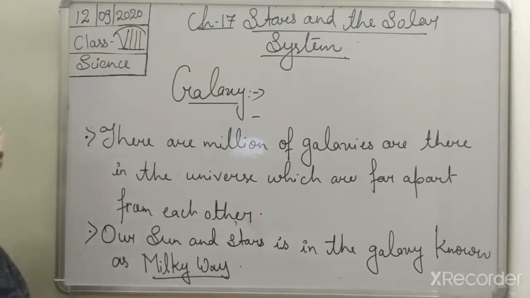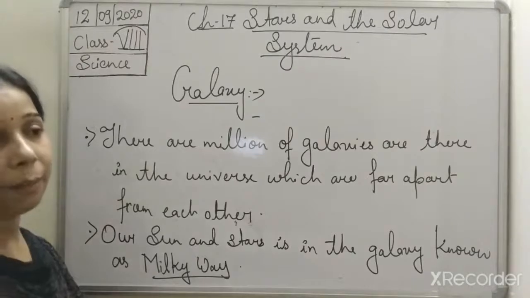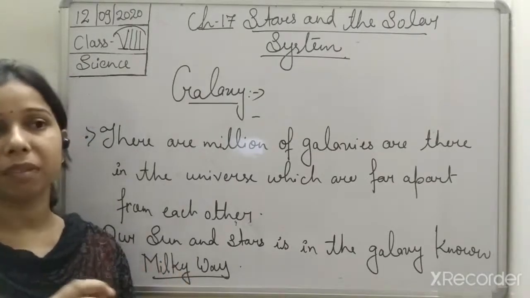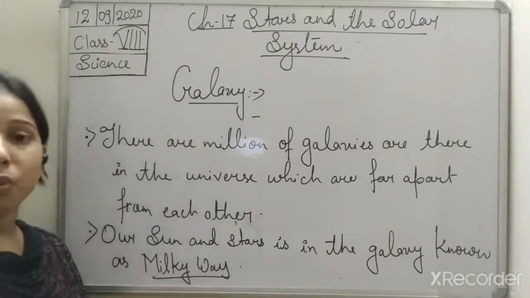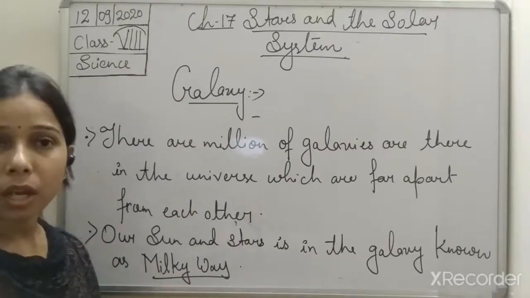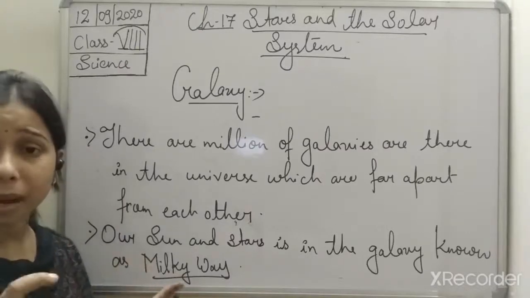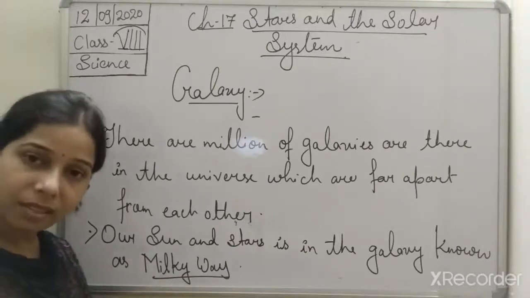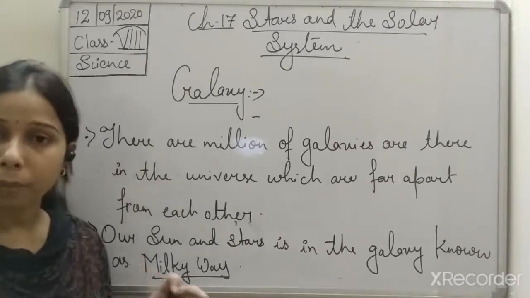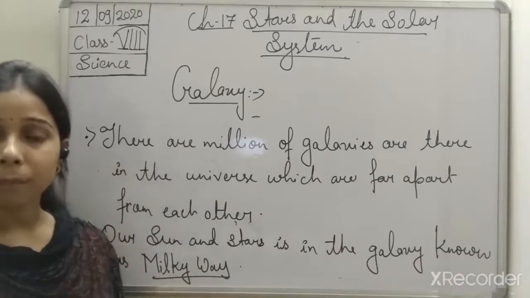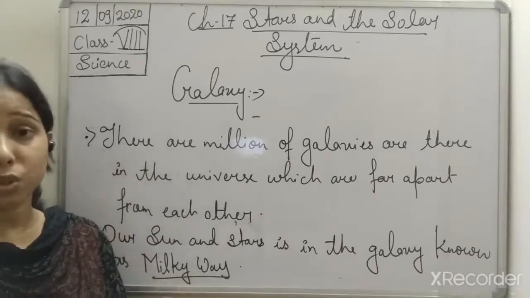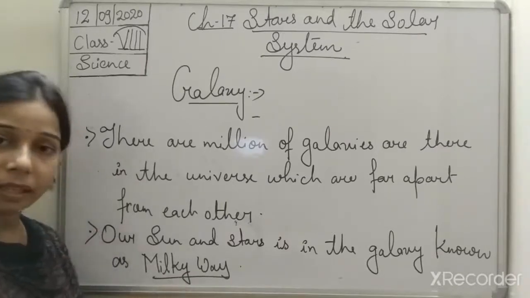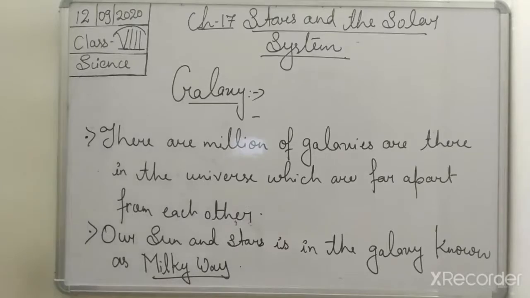Now if we talk about the Milky Way, students, it appears like a broad band of faint light which is stretched over the sky. Okay, so this broad band is actually the different types of stars and suns present there, that form a broad band. A broad band with faint light which stretches over the sky, that is our Milky Way. So we can write it.